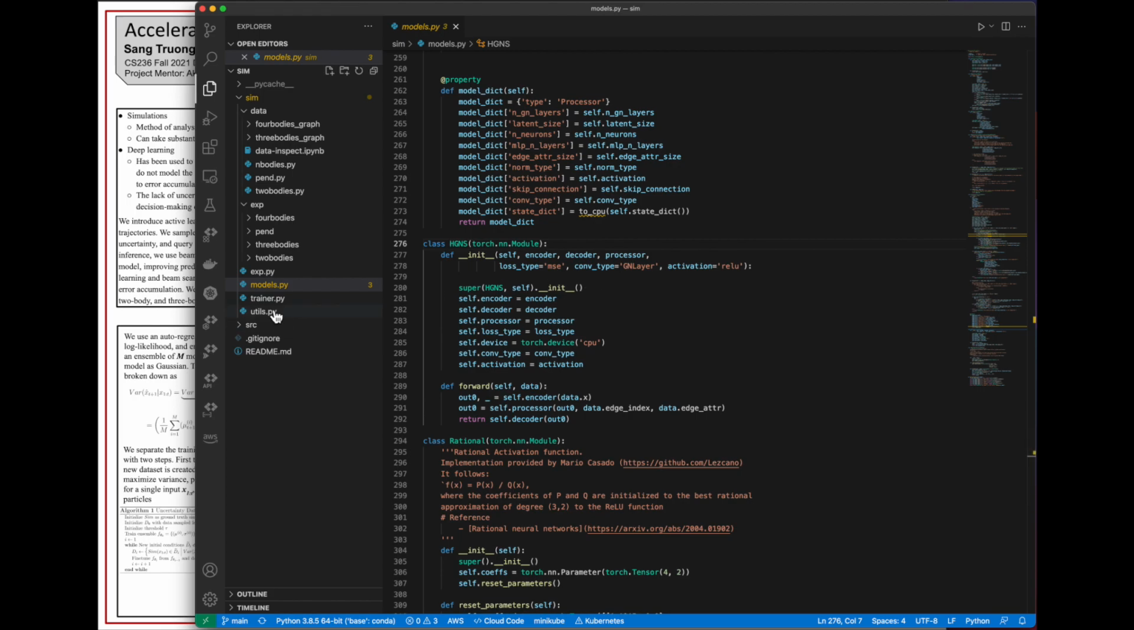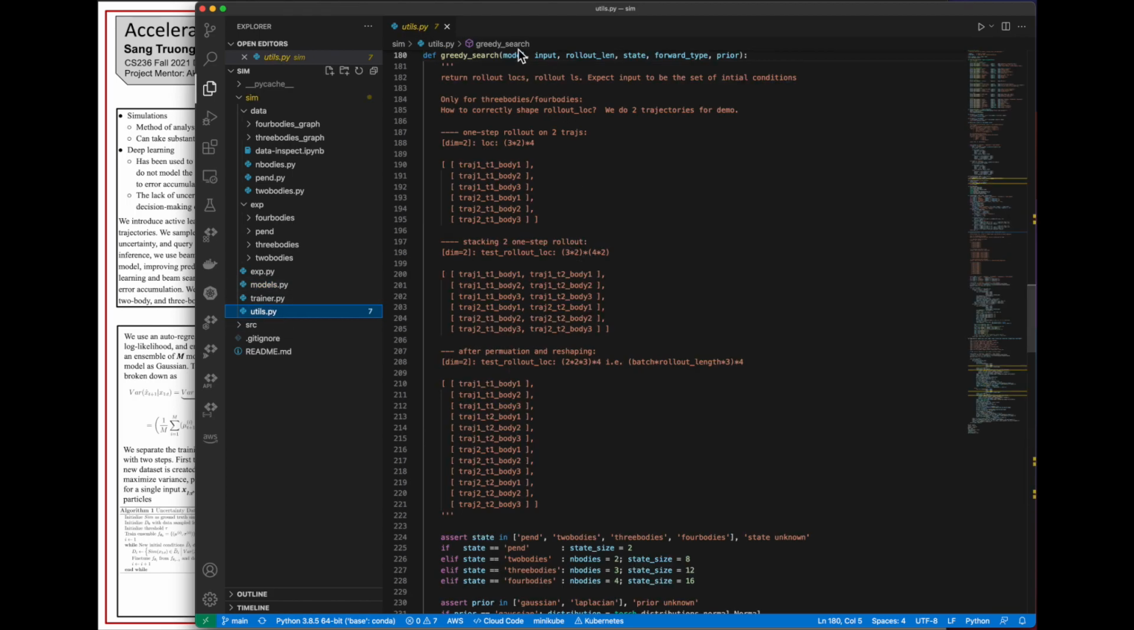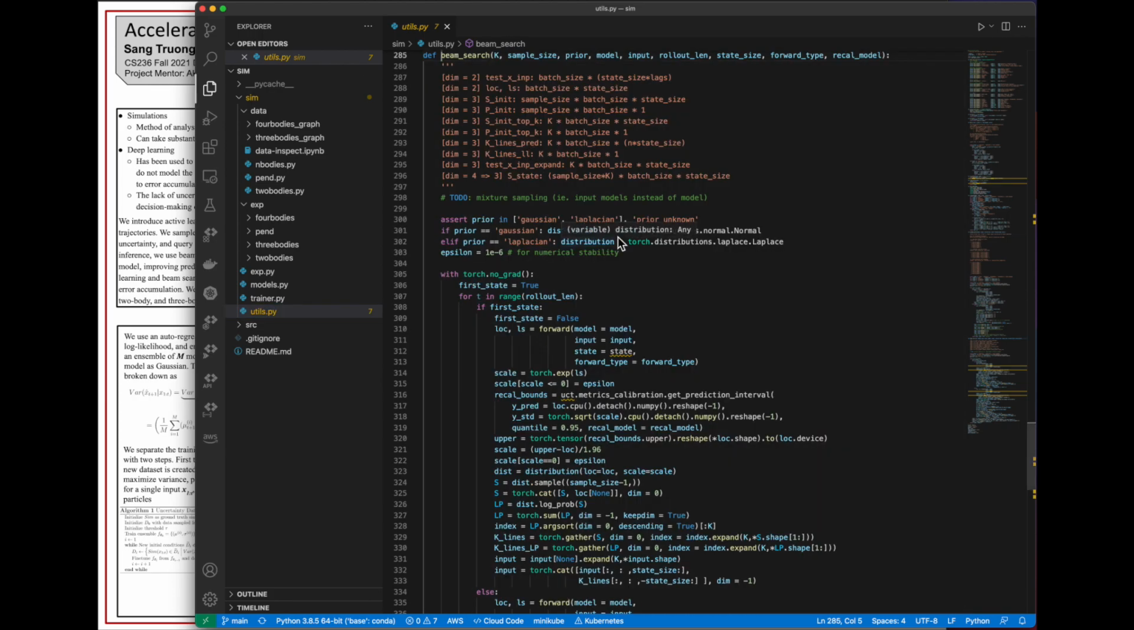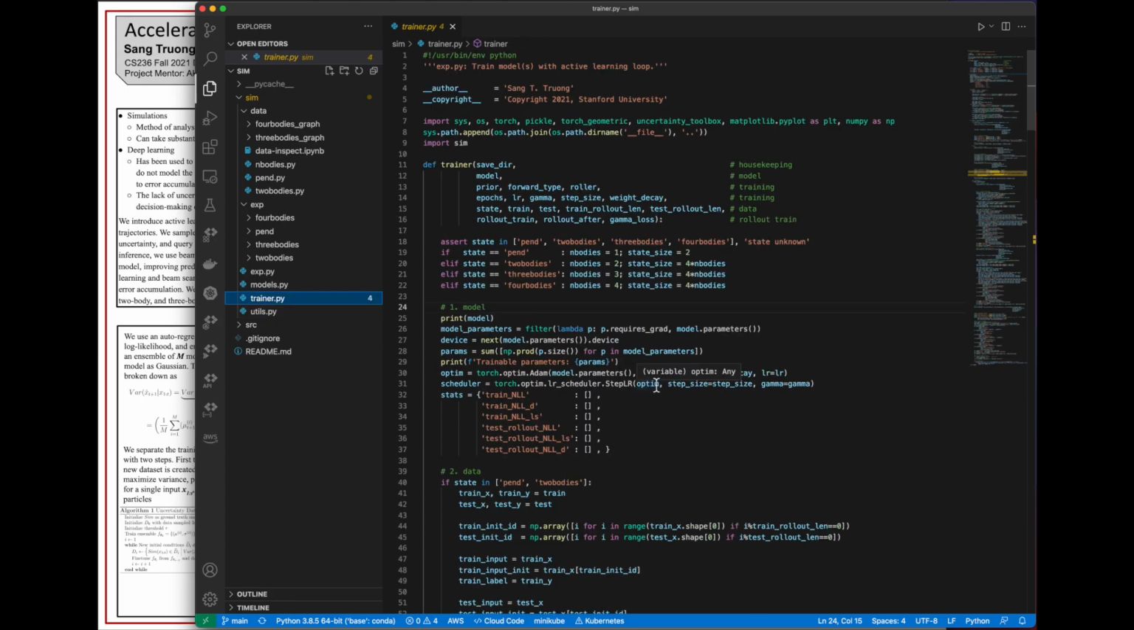Next, let's look at the utils file. In here, we have greedy search and another function for beam search. And finally, let's look at the trainer file. We have one training loop for the regular learning, and we have another training loop for the active learning. The model, the trainer, and the utils files make up the core code base for this project.